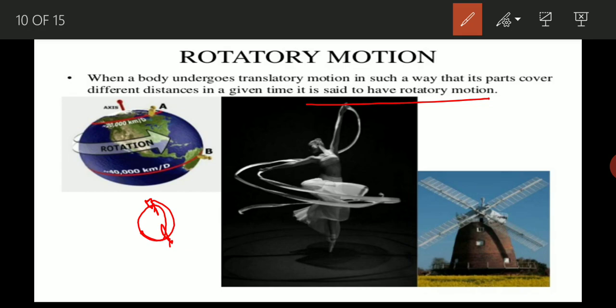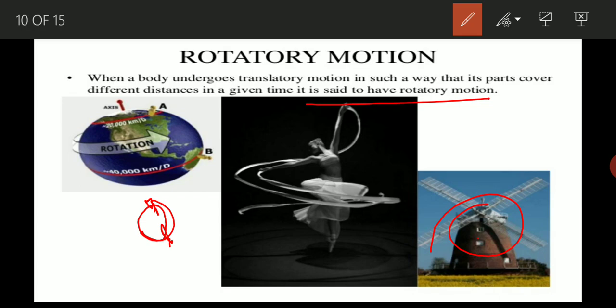You can give the example that earth rotates on its axis, that's why earth shows rotatory motion, as well as the fan which rotates on its axis. If the fan is moving, the blades of the fan show the circular motion, but the whole body of the fan doesn't show a circular path, only the blades do.